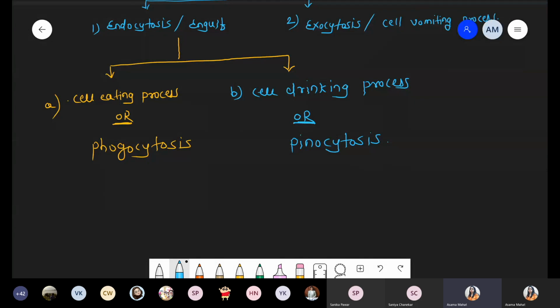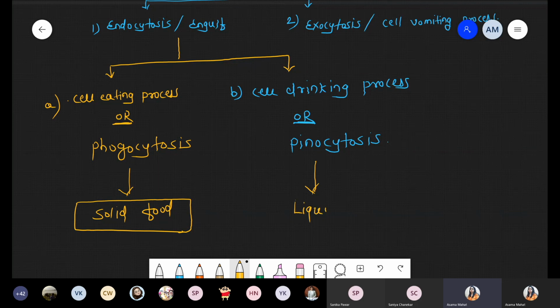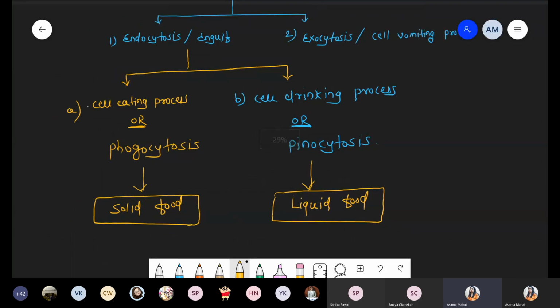Now let's discuss the process of phagocytosis. There is eating of food. That food is solid food. Food कौन सा होगा यहाँ पे? Solid food. And when we are talking about the drinking process, that food should be liquid food. There is engulfment of solid food and engulfment of liquid food. Based on the food, there are two types of process: the phagocytosis process and the pinocytosis process. Got this point? Yes or no?